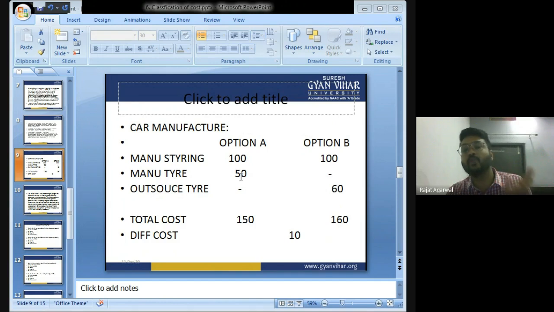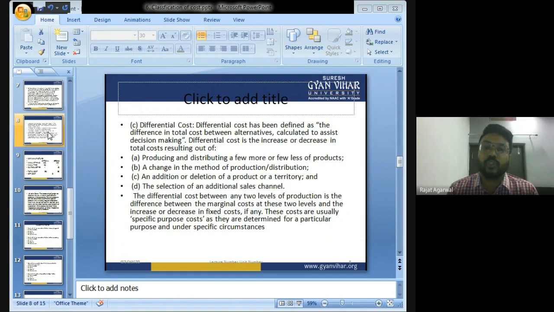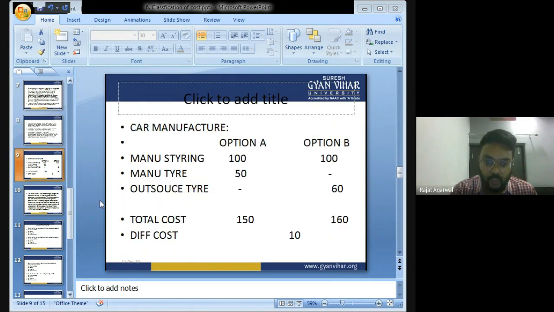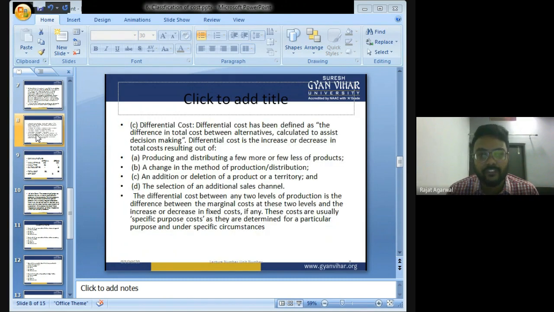In option A I have to pay only rupees 150, and if I go for option B, I have to pay rupees 160. So differential cost is 10. The difference in total cost between the alternatives, that is rupees 10, is known as differential cost.